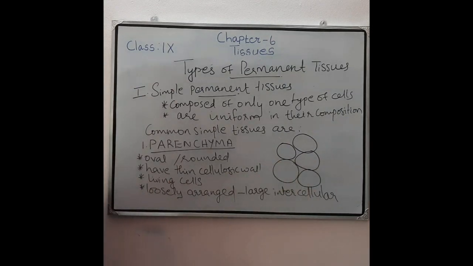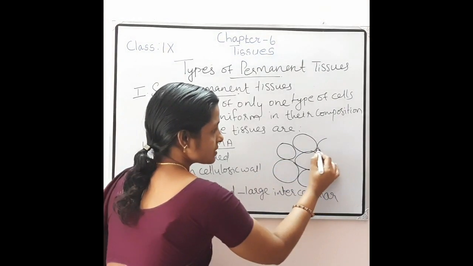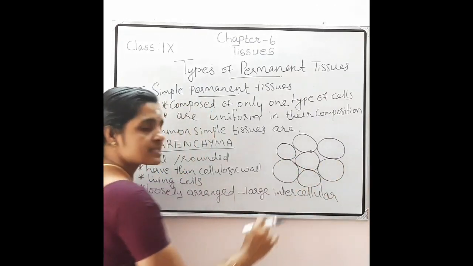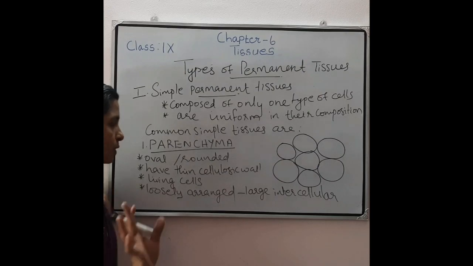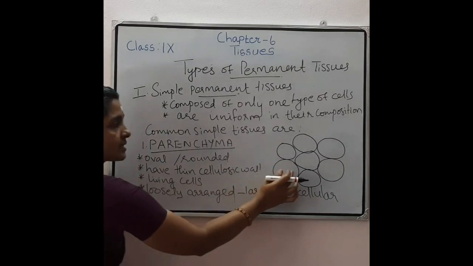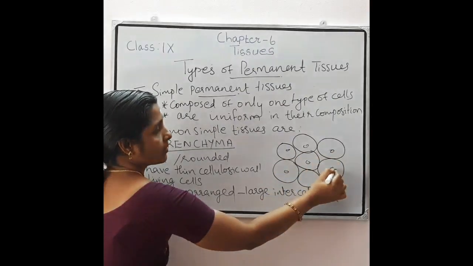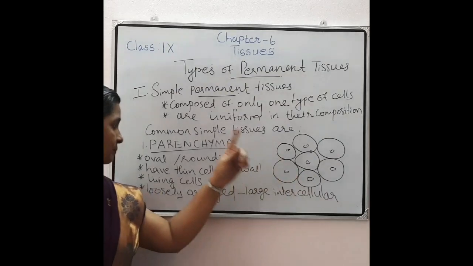These are different types of cells here, and the wall of these cells is very thin and it is made up of cellulose. Then these cells are living cells. So they are oval or round in shape and they have a thin cellulosic wall.